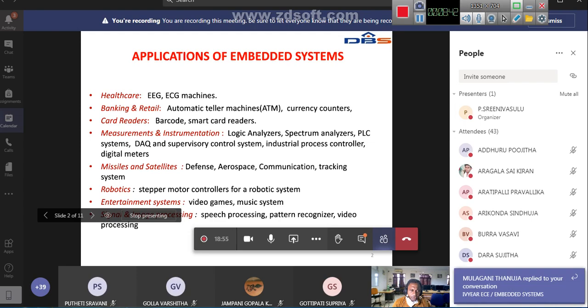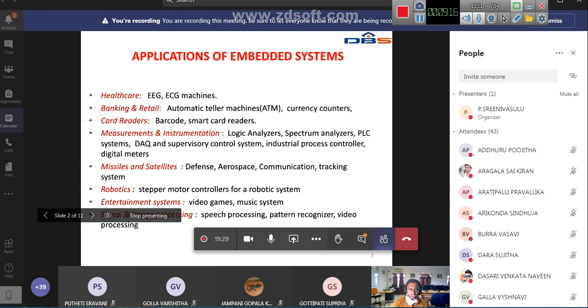Embedded systems are everywhere. Whatever I am telling, all these are examples of embedded systems. Take defense applications, aerospace applications, communication, satellite tracking, everywhere embedded systems are available. Some embedded systems are autonomous, in the sense they work on their own and take decisions on their own. Example, the rocket launching system. In the rocket launching system, once it goes into autonomous mode, you cannot control that rocket.